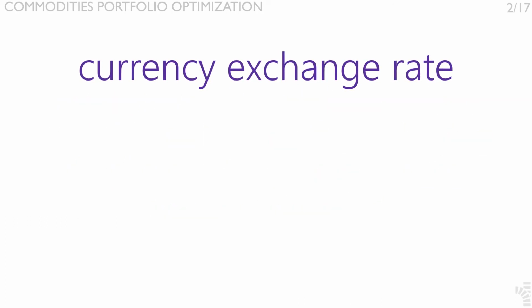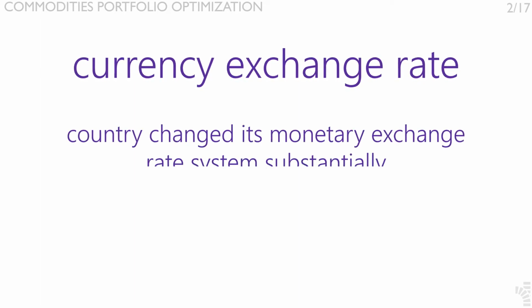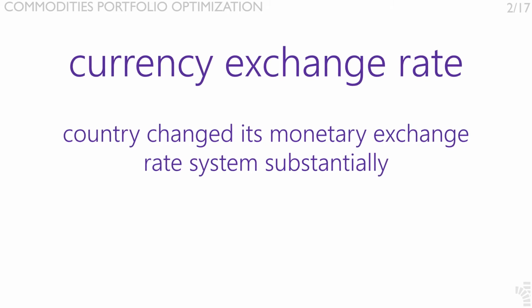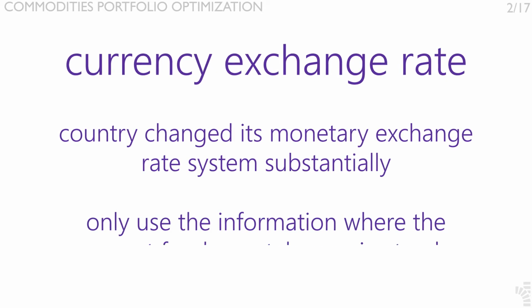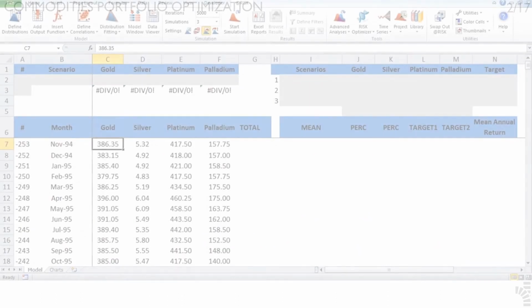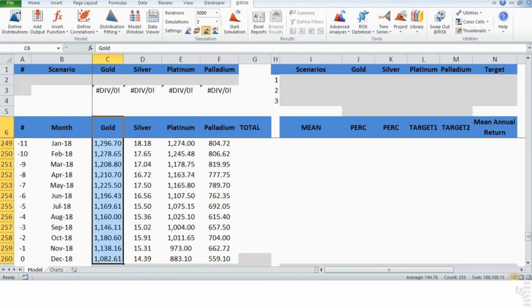For example, if you are attempting to forecast a certain currency exchange rate of a country, but you notice that in your historic time series the country changed its monetary exchange rate system substantially, let us say from a dirty flotation system to a semi-controlled flotation system, you should only use the information starting at the point where the current fundamentals remain steady.